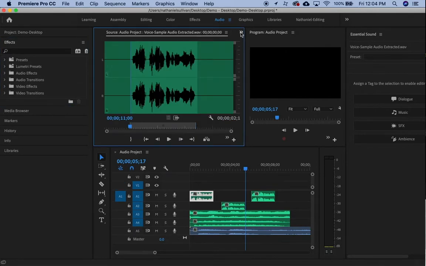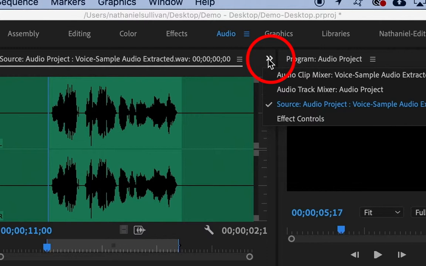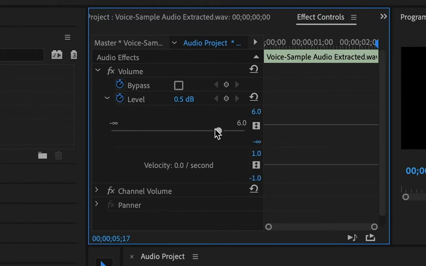First, I will adjust the levels in the Effects Controls panel. Select the clip, go to Effects Controls and adjust the levels. This is a sample of my voice.